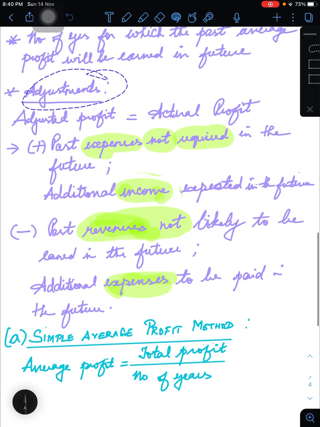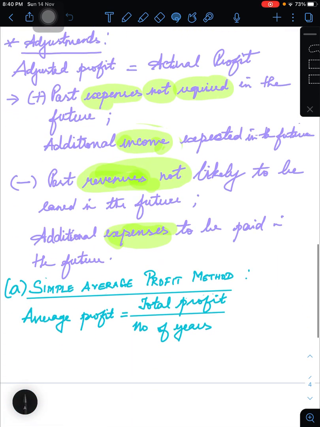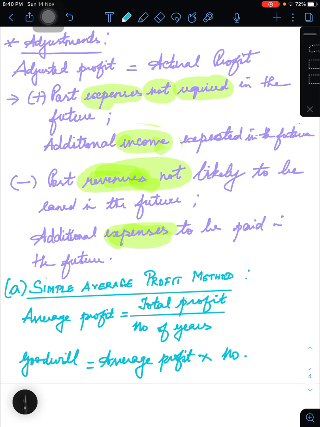So average profit is equal to total profit divided by the number of years given in the problem. Thus you can easily arrive at the goodwill value, which under this method is the average profit found previously multiplied by the number of years of purchase. The number of years of purchase will also be mentioned, and that will give rise to goodwill under the simple average profit method.